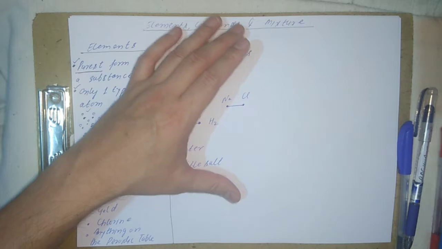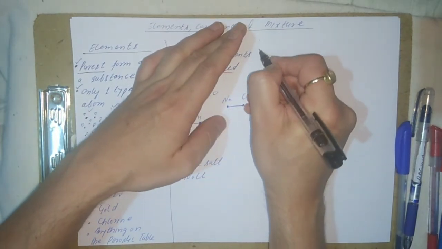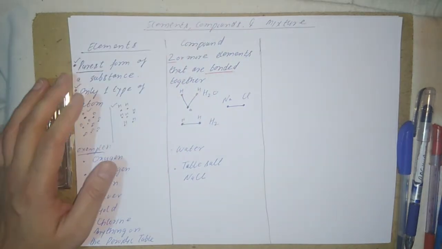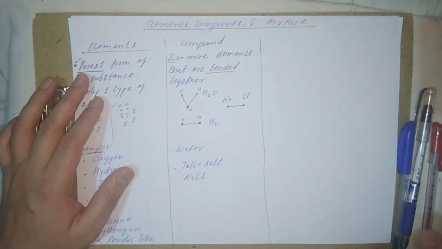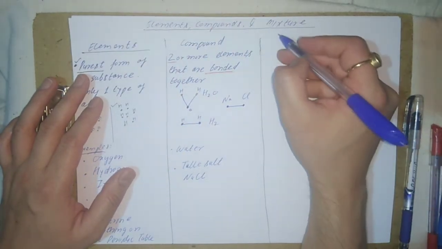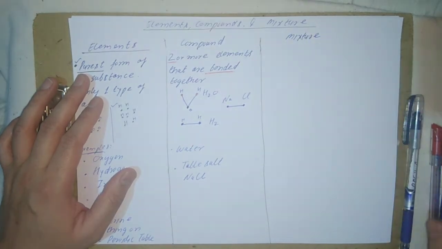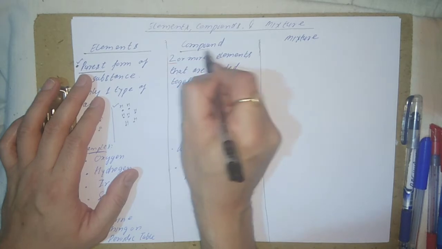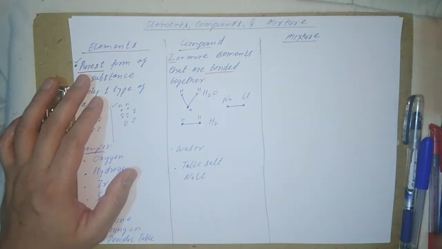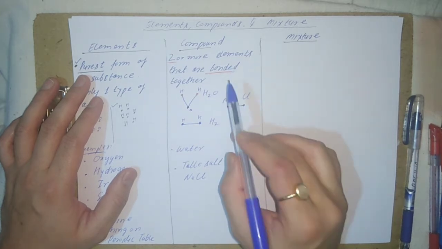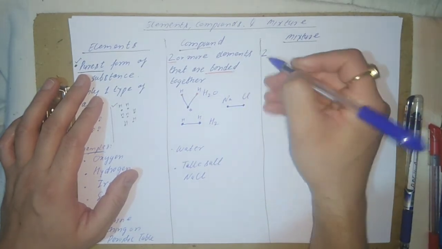So then, further we go, after compound comes mixture. Compound and now mixture. So now what is mixture? See, this definition is very important.